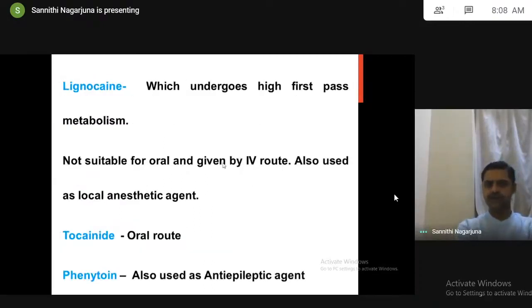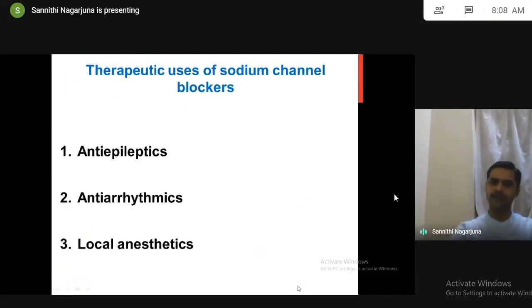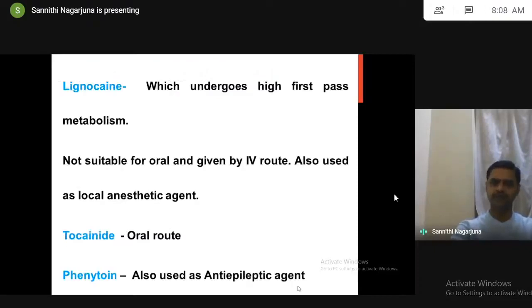Lignocaine is a local anesthetic. We all know that all local anesthetics are sodium channel blockers. Our class 1 drugs are also sodium channel blockers. That's what we are using. This drug undergoes high first pass metabolism, so it is not given orally, it is given by IV. Lignocaine is also called lidocaine, xylocaine. Phenytoin is also used as an anti-epileptic agent. One of the mechanisms for anti-epileptic drugs is sodium channel blockade.